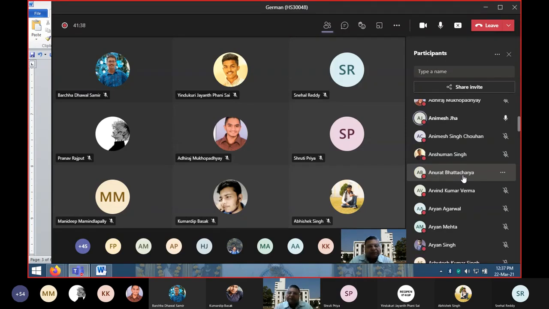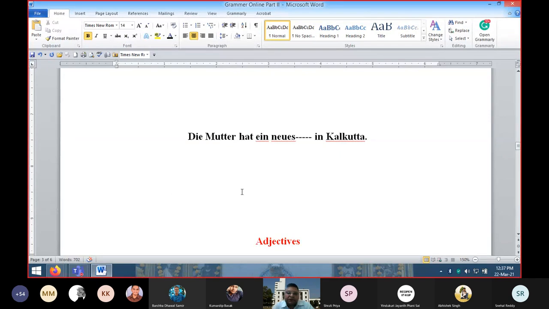Yes, sir. Okay. So die Mutter hat ein neues dash dash dash in Calcutta. What word can you use here? Okay, tell what word you will be using here.